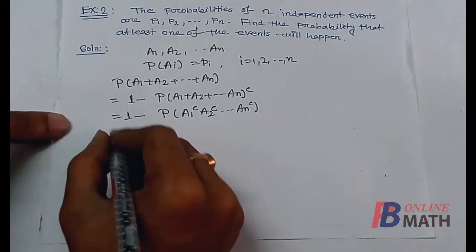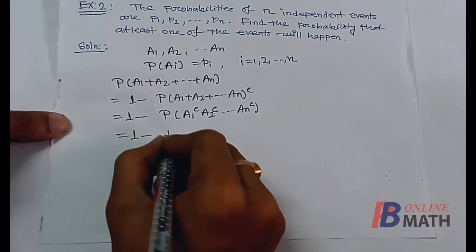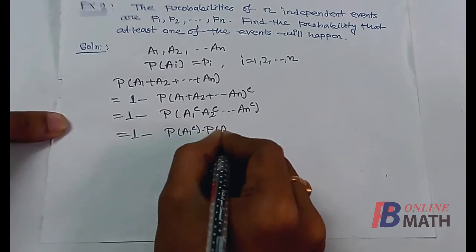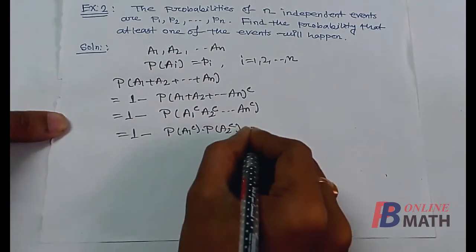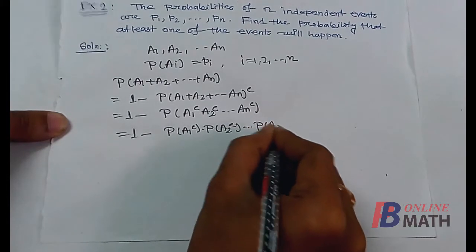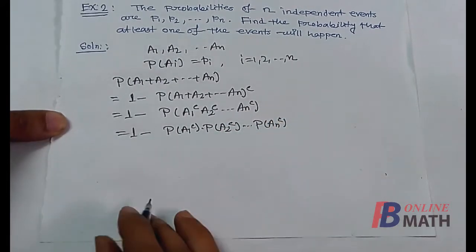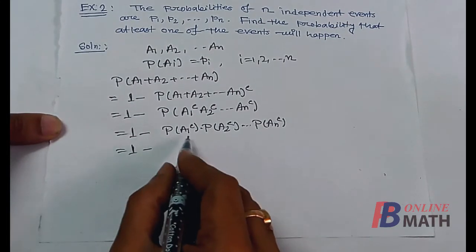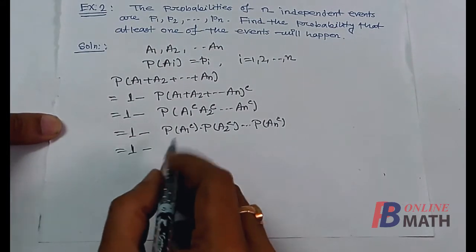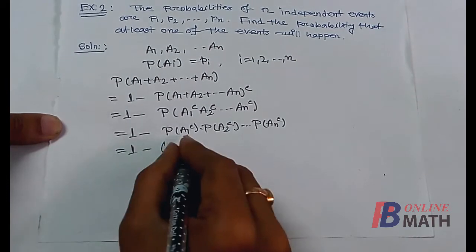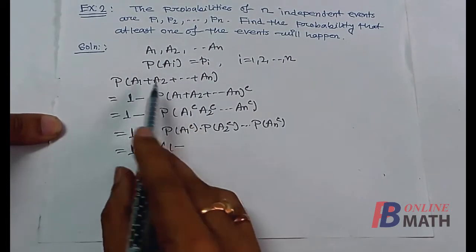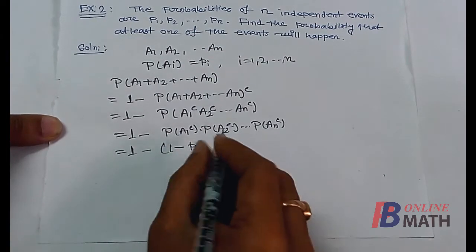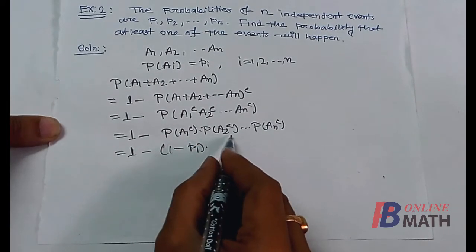So we can write here, this is 1 minus probability of A1 complement multiplied by probability of A2 complement up to probability of An complement. So this is 1 minus, now probability of A1 complement can be written as 1 minus probability of A1. Now probability of A1 is P1, so this is (1 minus P1) multiplied by probability of A2 complement.